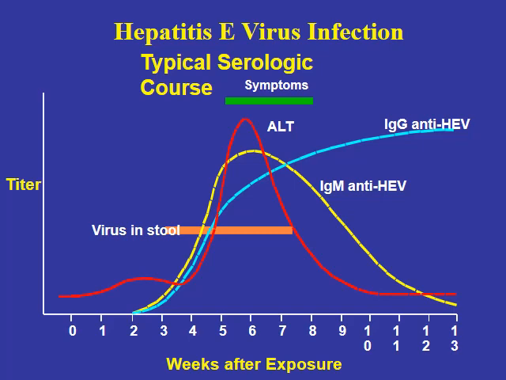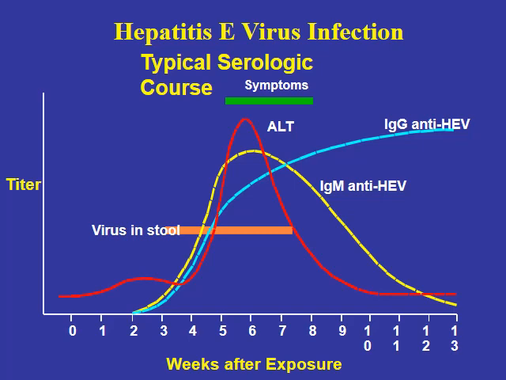The symptoms of the infection started 5 weeks after exposure, associated with an increase in the liver enzyme ALT, and as the symptoms disappeared, the ALT decreased to an undetectable level about 9 weeks after the exposure.